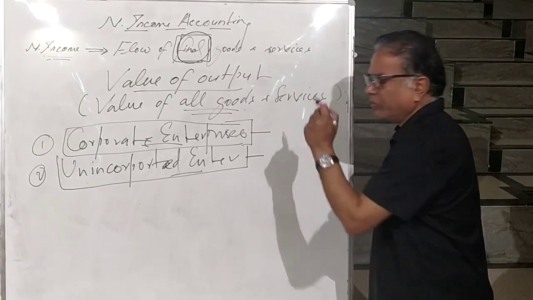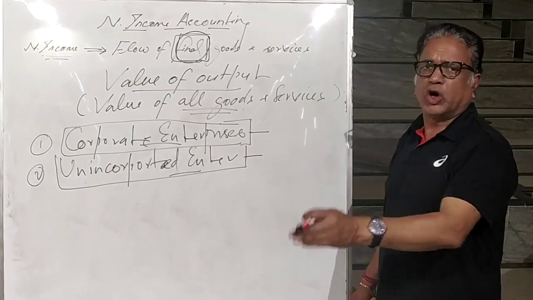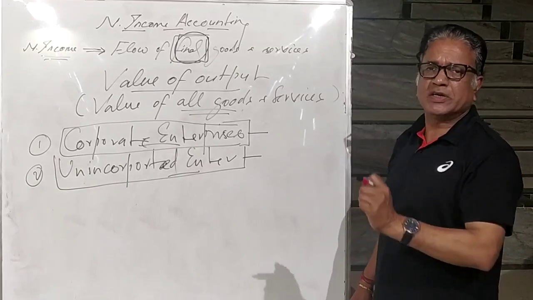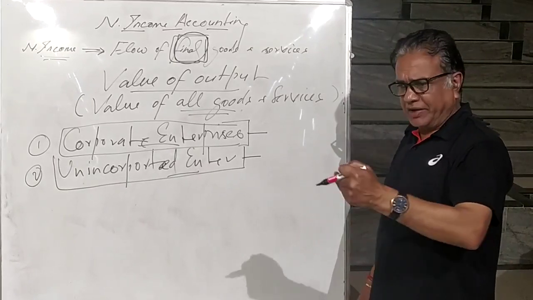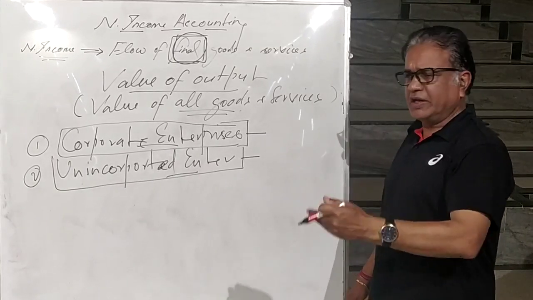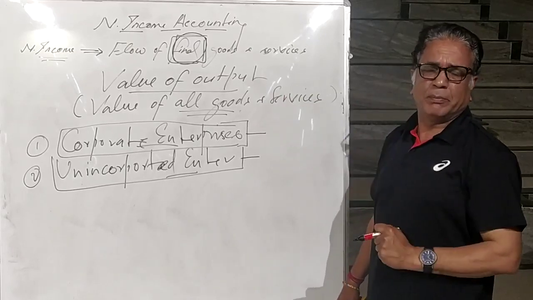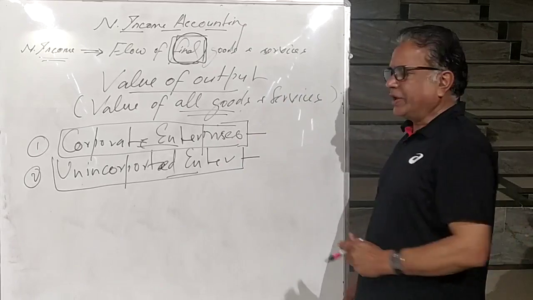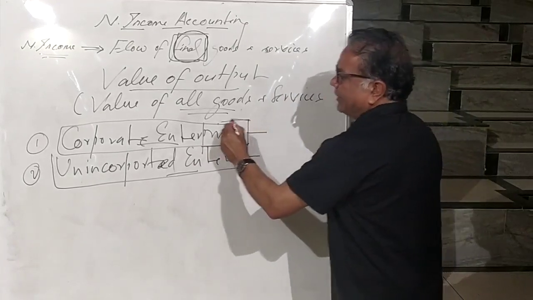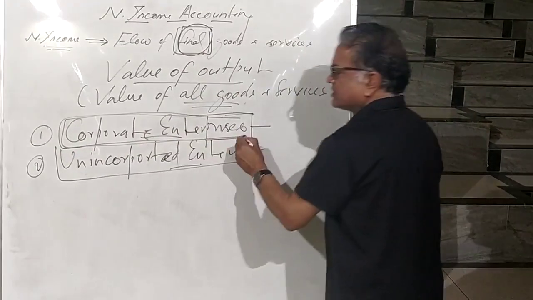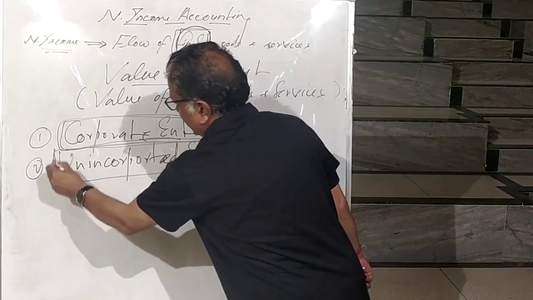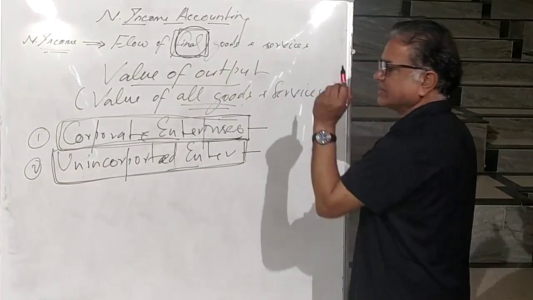Examples of unincorporated enterprises: retail shopkeeper, barber, cobbler, self-employed person. Self-employed means they generate the employment through themselves. A teacher taking tuition classes is self-employment. There you will not find a balance sheet maintained. So the enterprise where a balance sheet is maintained is called a corporate enterprise, and the small scale producer or self-employed person is called an unincorporated enterprise.